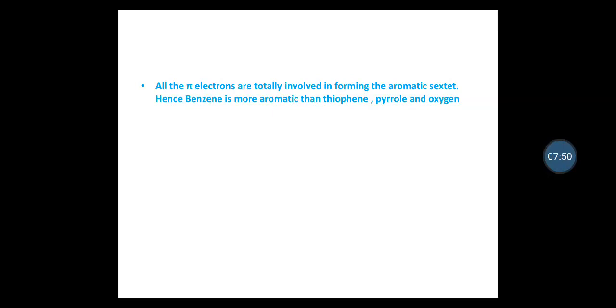Yes, all the pi electrons in benzene are totally involved in formation of the aromatic sextet. If you draw the resonance structures for benzene, both the structures are equivalent, and hence benzene is more aromatic than thiophene, pyrrole and oxygen containing furan.